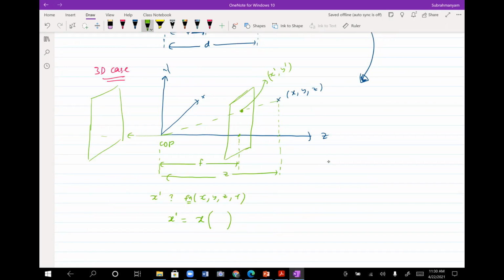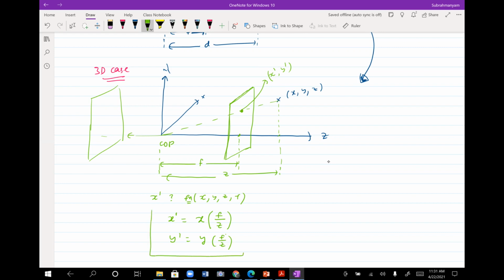F by z. Excellent, very good. And y dash is equal to y times f by z. And what about z dash, if I ask you? But anyway, we are just looking at this image, so z dash doesn't really matter. All of them are there at z equal to f, correct? So that doesn't really matter.